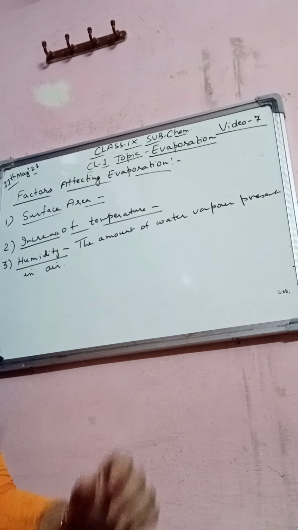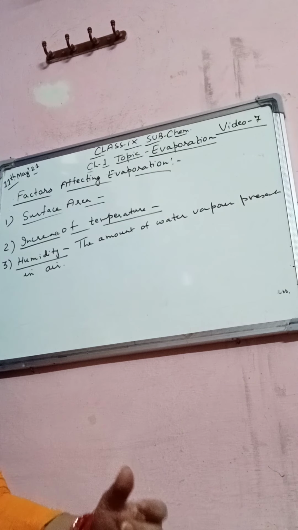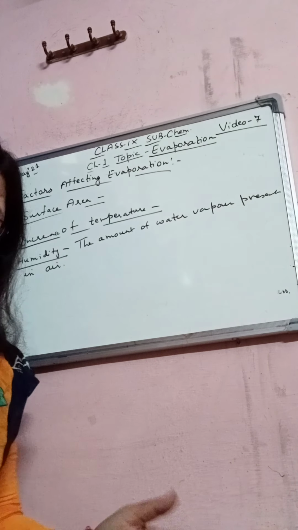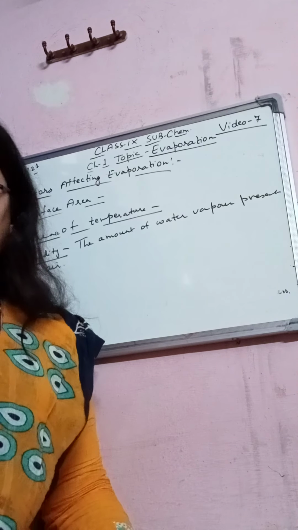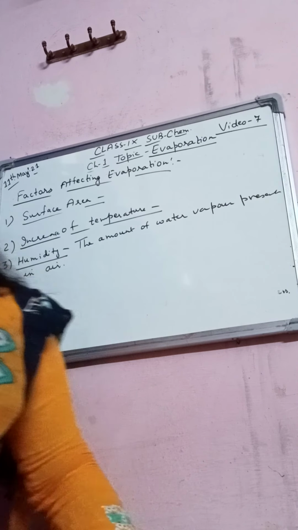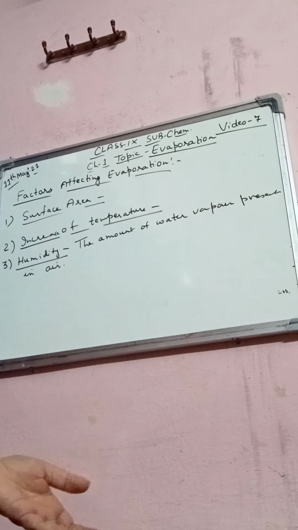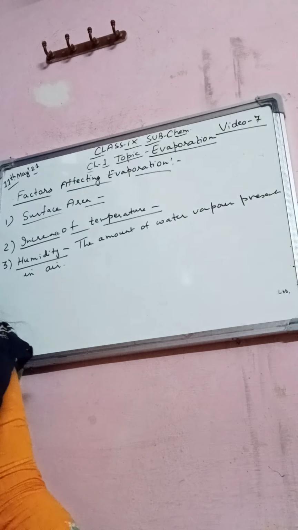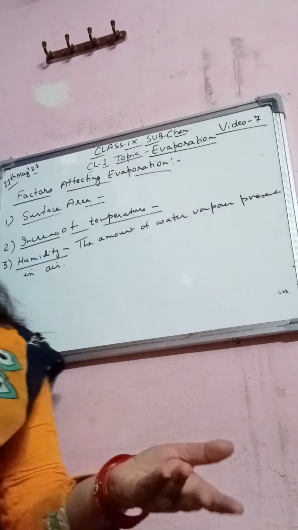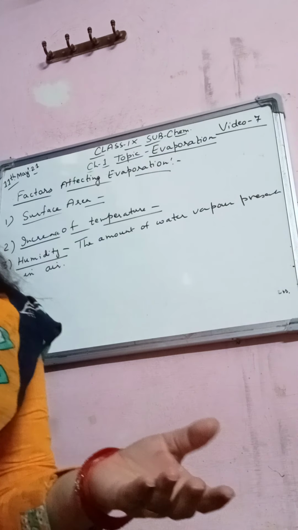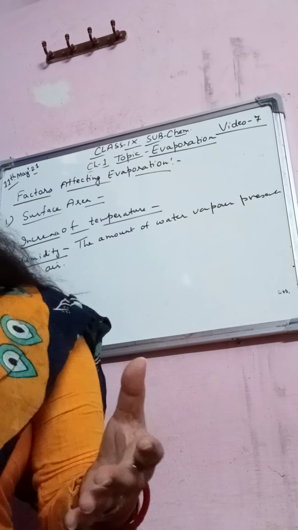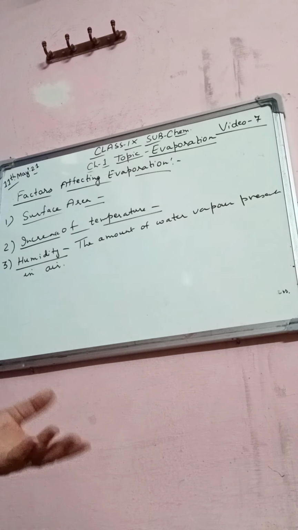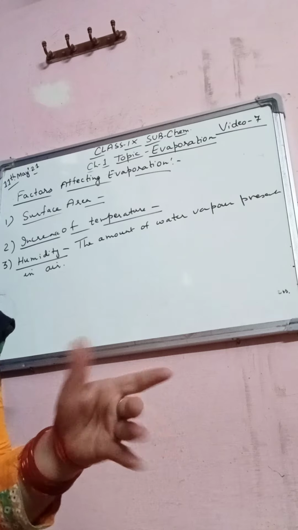When humidity is low, the air can take up more water vapor and evaporation is faster. Like wet clothes dry up faster on a dry day than on a wet day. This is because in the rainy season clothes cannot dry very fast; the air is not able to take up water vapor so readily.